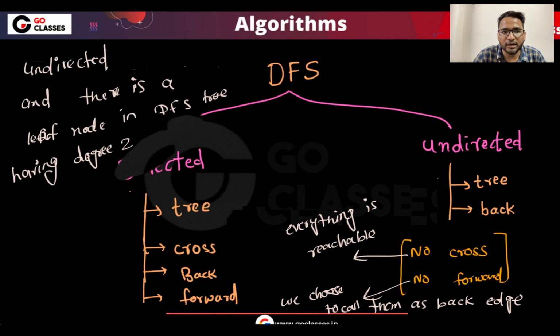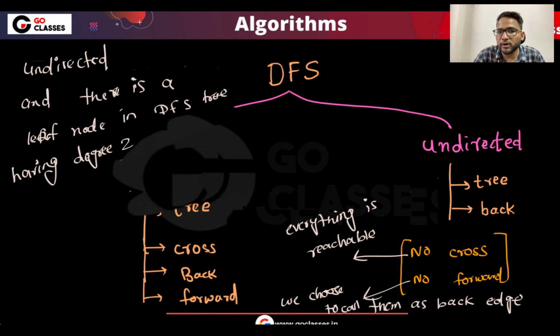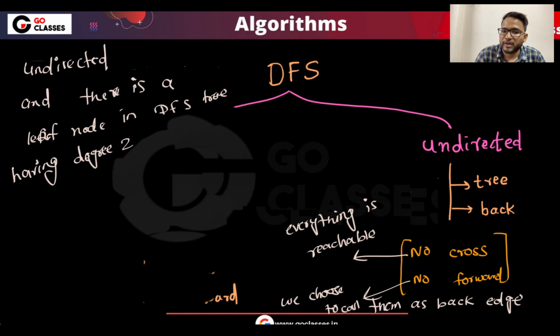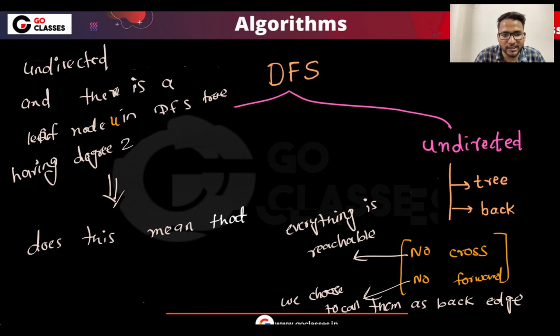They are saying that there is an undirected graph and there is a leaf node in DFS having degree 2. Let's say this leaf node is u. Then does this mean that u has a back edge too?